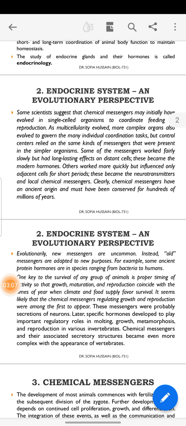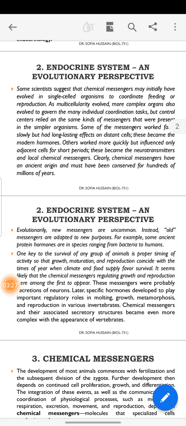We will study the endocrine system and its evolutionary aspects here, how they evolved. Some scientists suggest that chemical messengers may initially have evolved in single-celled organisms to coordinate feeding or reproduction.